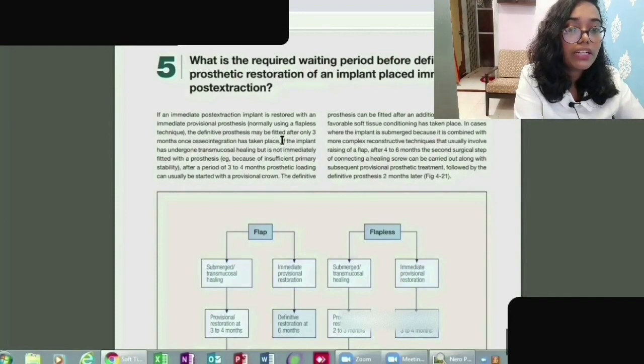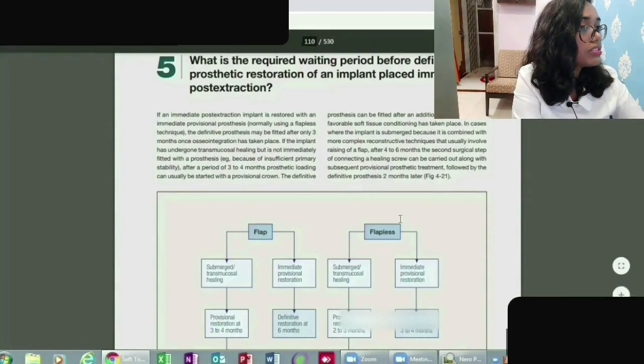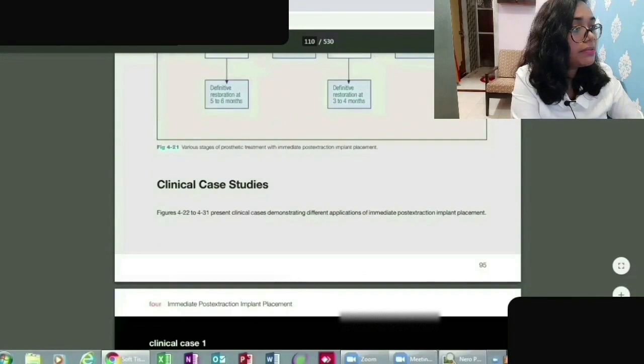So here you can completely understand that after the osseointegration, that is minimum 3 months, after that you can do the definitive prosthesis. With the help of a flow chart, it becomes really easy.